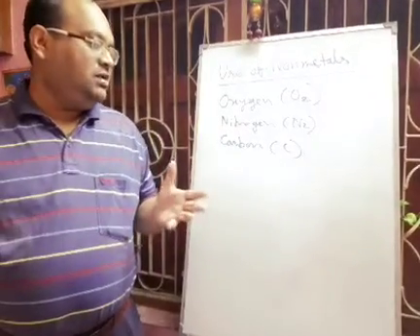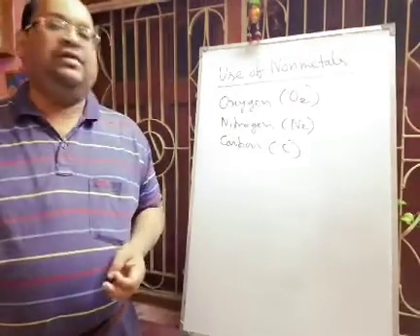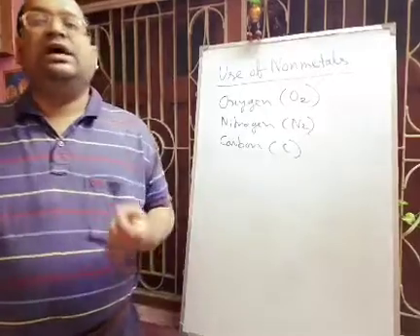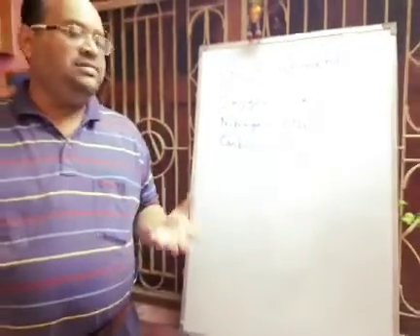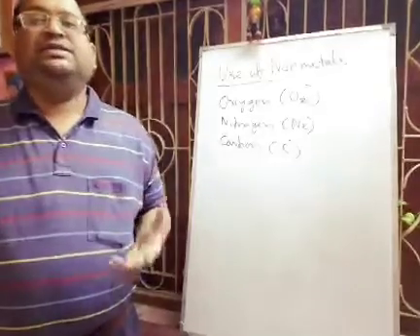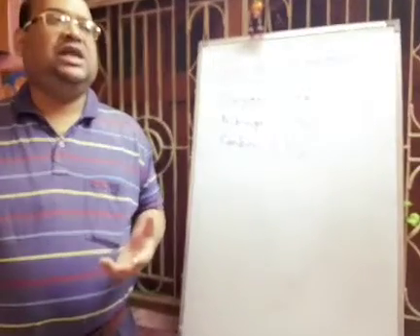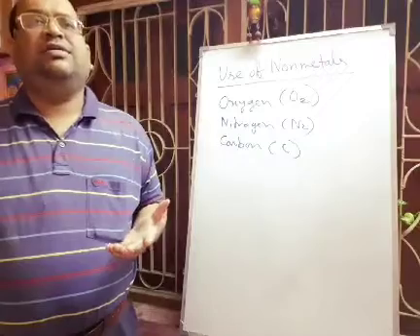Another very good, or precious, allotrope of carbon is diamond. Diamond is the crystalline form of carbon. It shines very brightly. Its refractive index is very high.